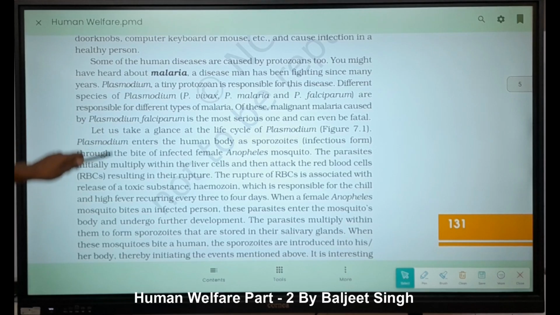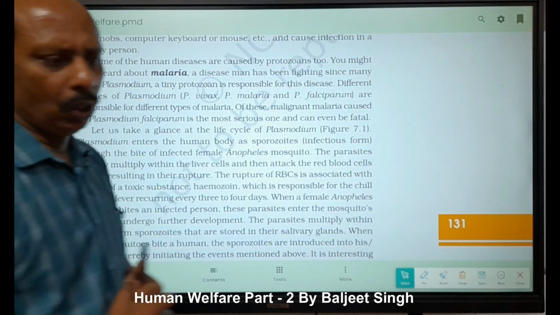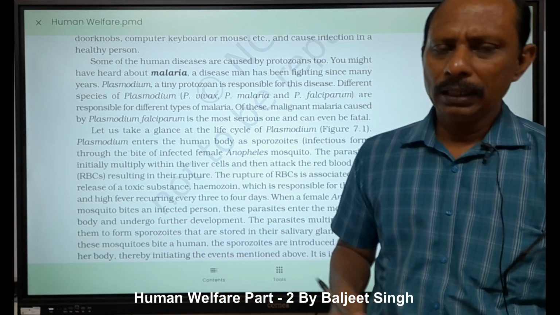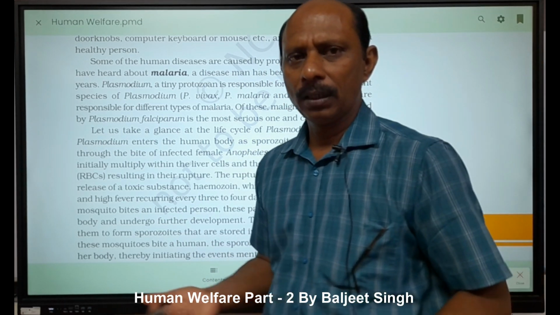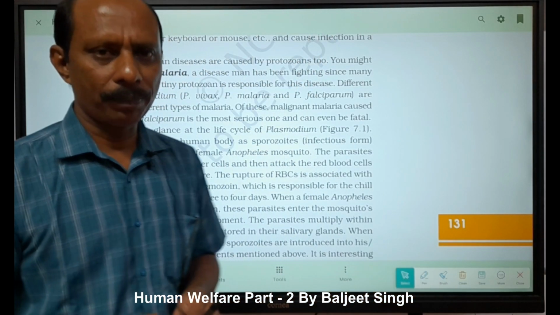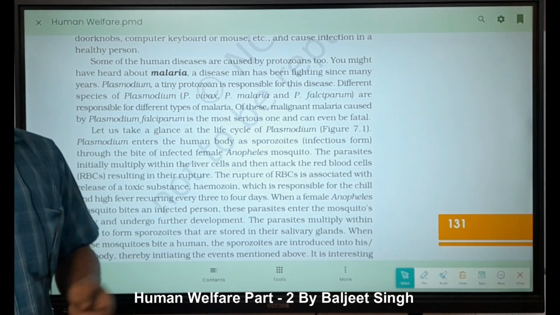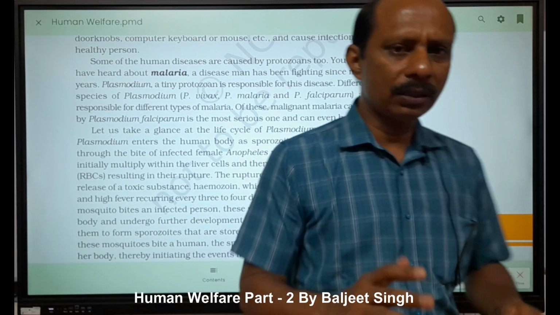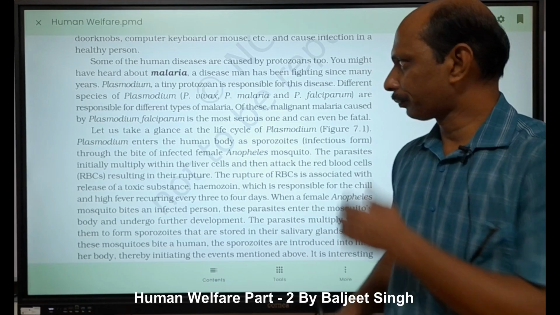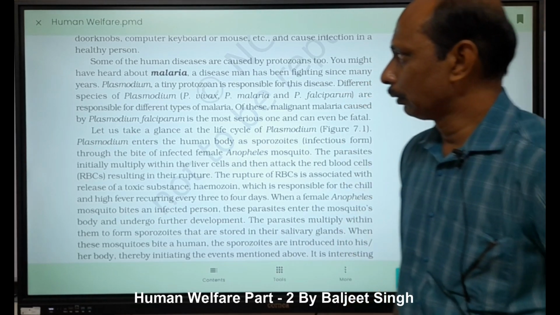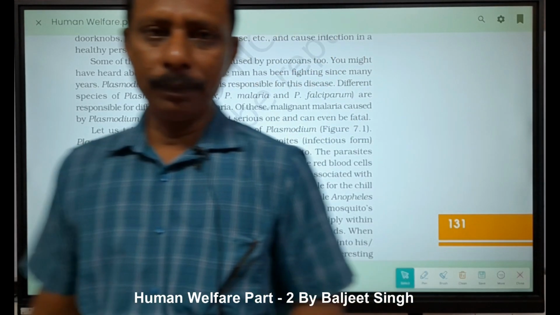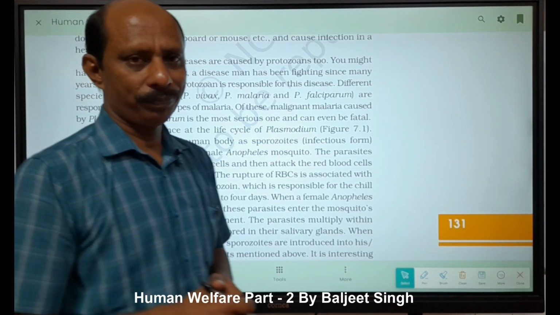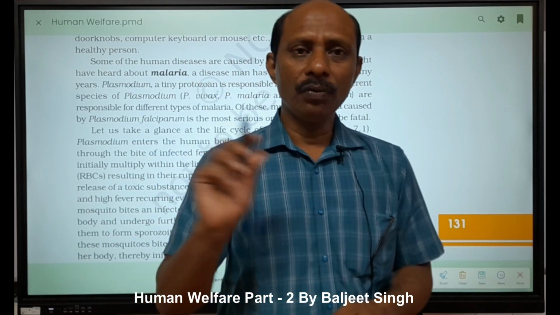Now protozoal disease. What is given here? Here polio is also a viral infection. Polio means poliovirus, right? Another one is hepatitis B, also a viral infection, caused by the hepatitis B virus. Simply, disease name plus virus we use here. Another one is chikungunya, a viral infection. Virus name is CHIKV, right?